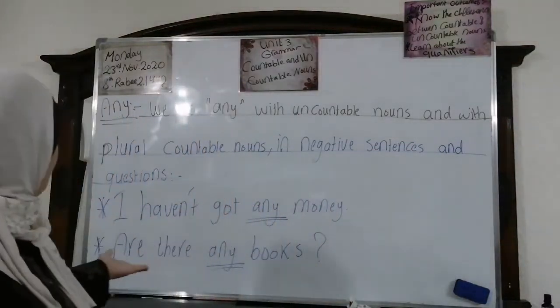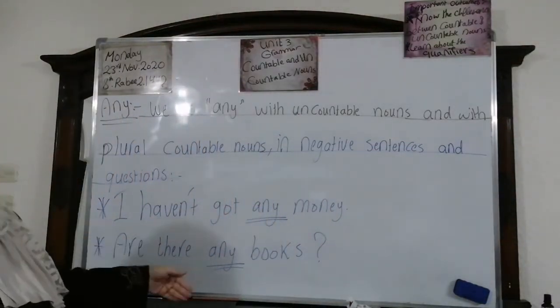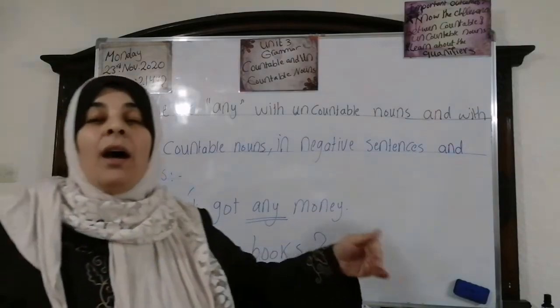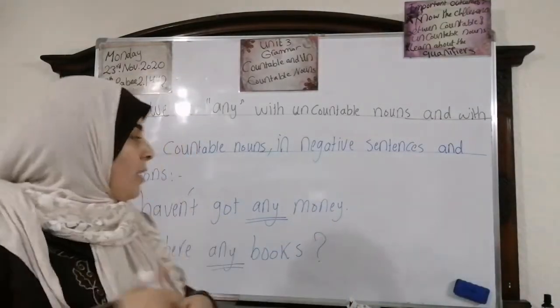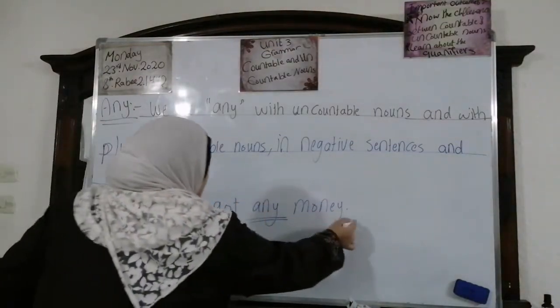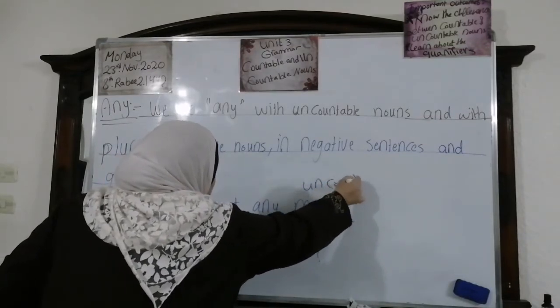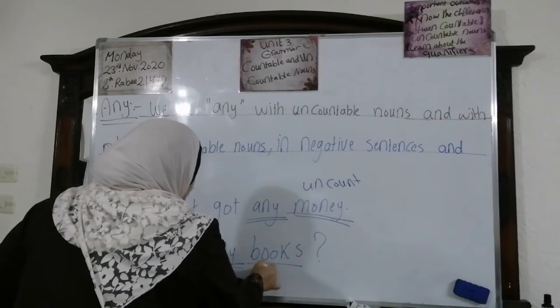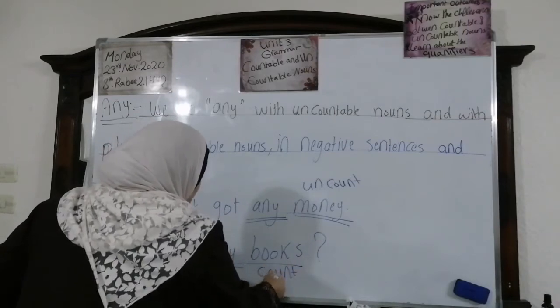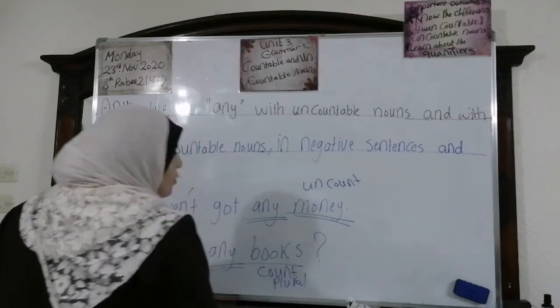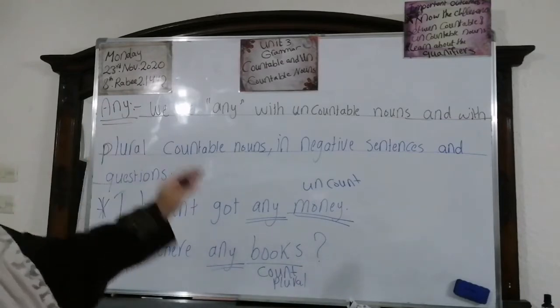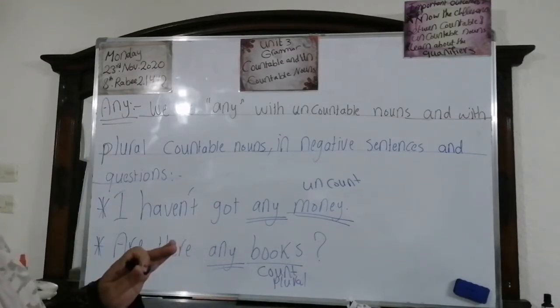While in the question form, are there any books? Okay? Are there any books? Here, the first one is with what? With an uncountable noun, okay? And with books, with countable plural nouns, okay? This is the use of any. Stay with me, I'm back.